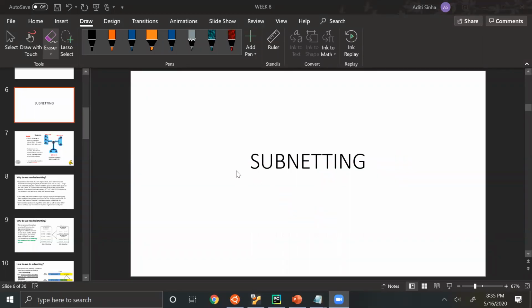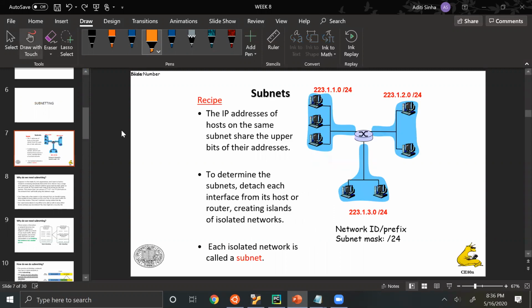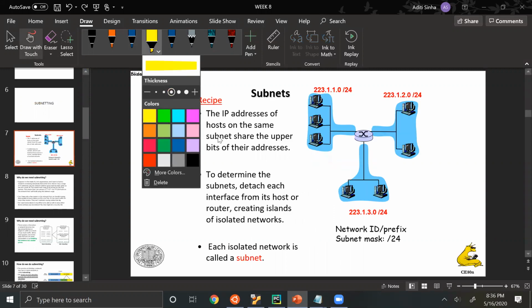Let's talk about subnetting. Subnetting is dividing a network into subnetworks, that is, into smaller networks. So if you have many devices that are part of the same network, you can then further divide this network into subnetworks. As an example, let's see this.